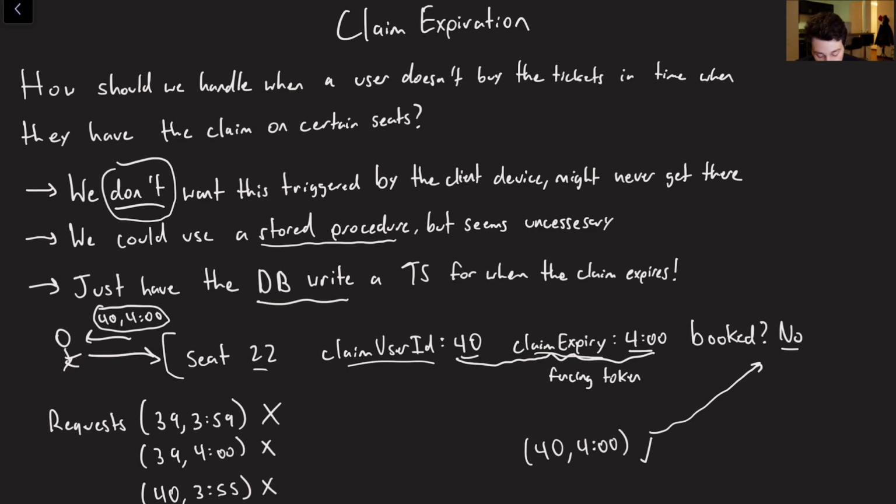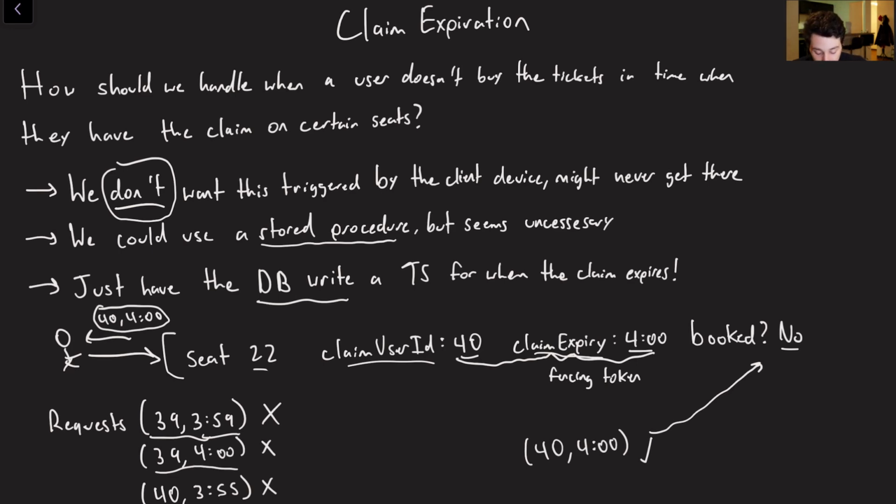book this row. Okay, so request number 1 is going to be, user 39 says, hey, wait a second, I had a claim expiring at 3:59. Guess what, buddy? Your claim is expired, so it's not going to be you who's booking it. You can also have a malicious client saying, oh, I'm user 39, but my claim expired at 4 o'clock. Sorry, Charlie, not going to work.